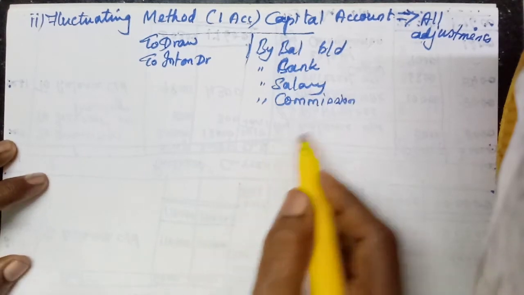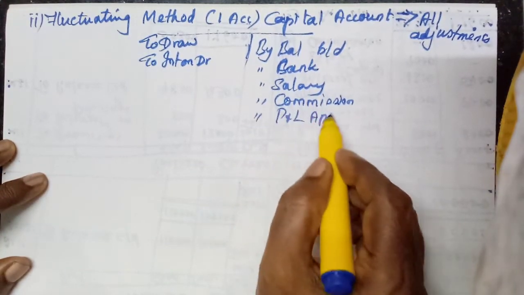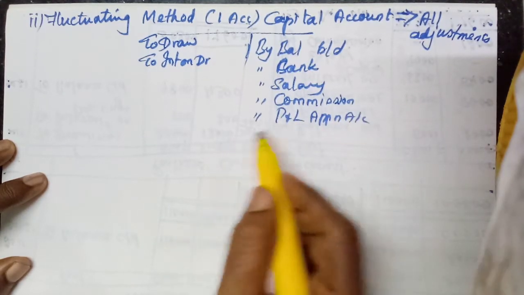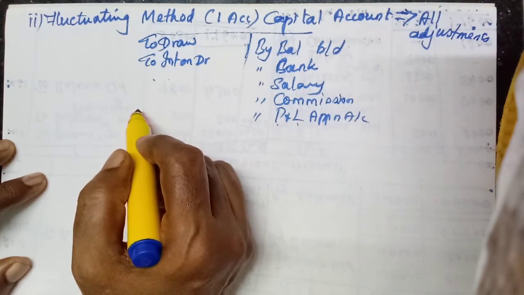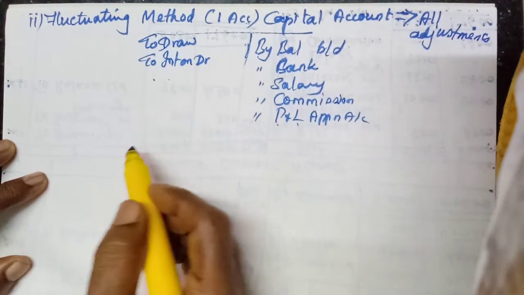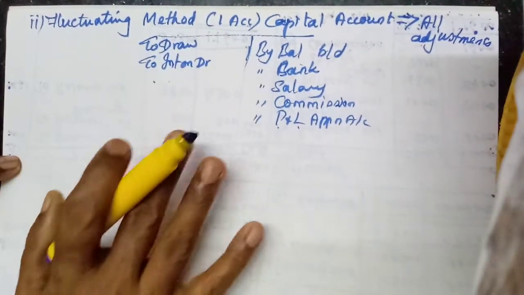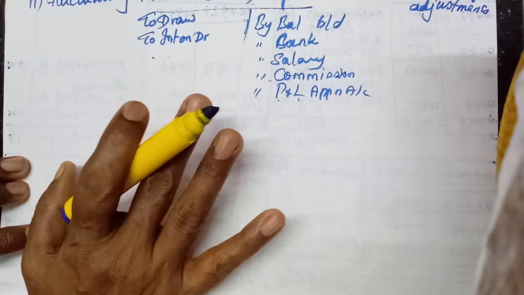Then profit and loss appropriation account, then if there is loss, to profit and loss appropriation account, all the adjustments will be done in the same account, only one account is maintained. So since you studied in two, you have to write everything in one account.